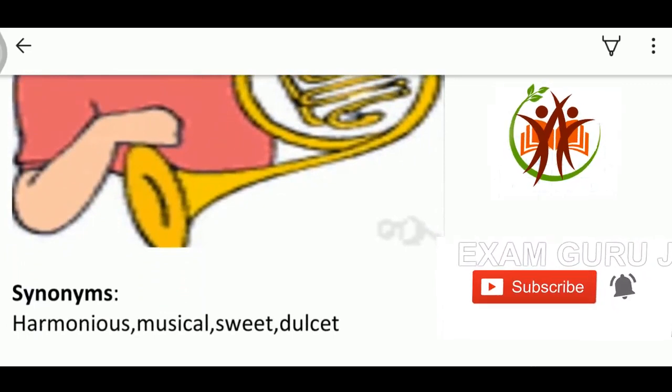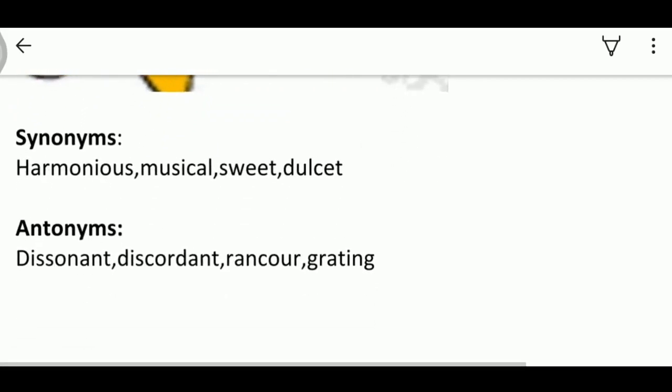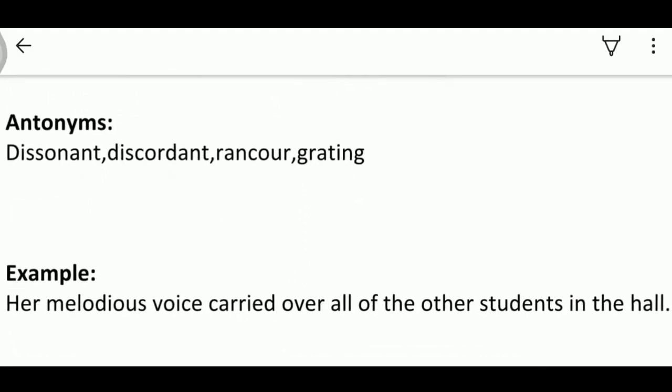The synonyms of melodious are harmonious, musical, sweet, dulcet, whereas the antonyms are dissonant, discordant, rancour, grating. Now, let's look at the example. The example says her melodious voice carried over all the other students in the